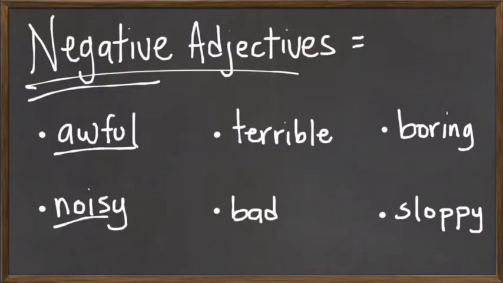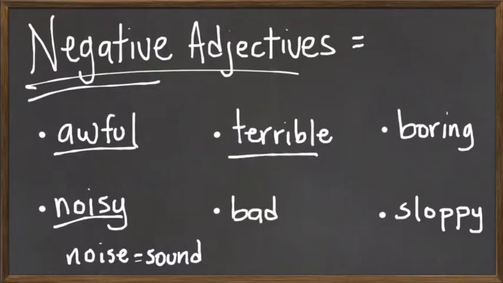We also have noisy. Noisy comes from the noun noise, which is very loud sound. For example, a concert is noisy. A stereo in high volume is also noisy. The next one is terrible. Terrible is just like in Spanish, it has the same meaning, which is something also very bad.